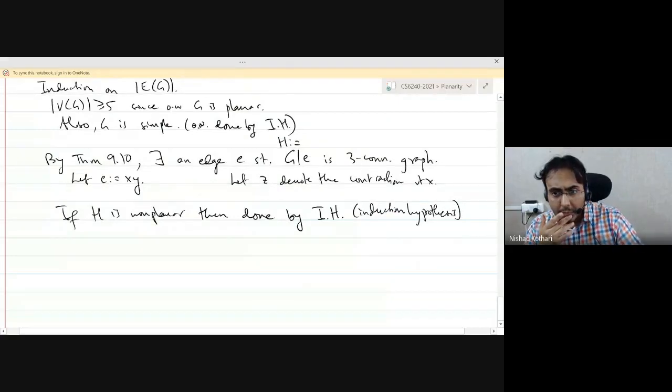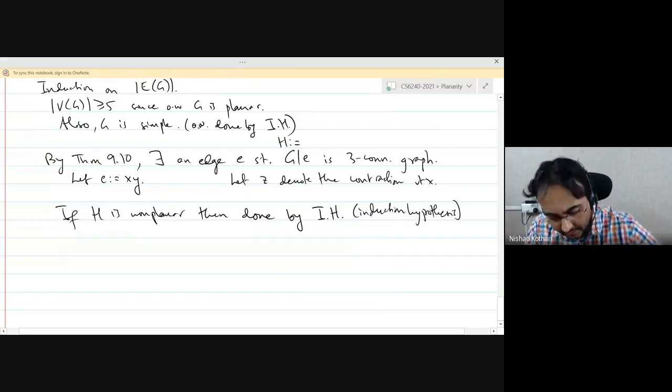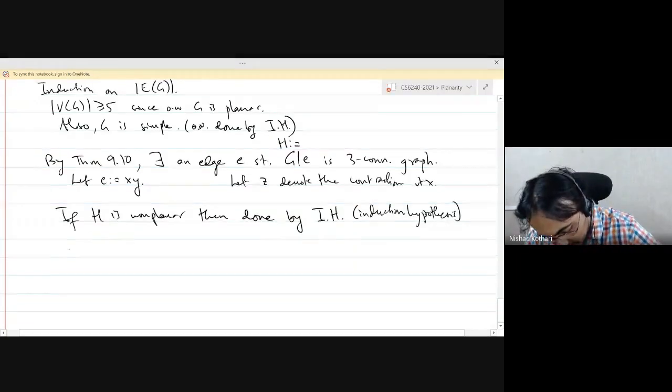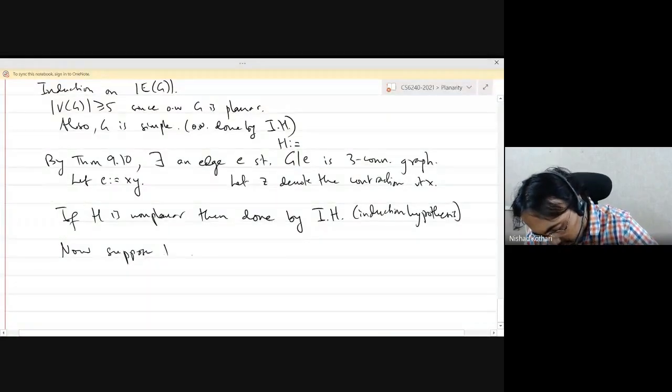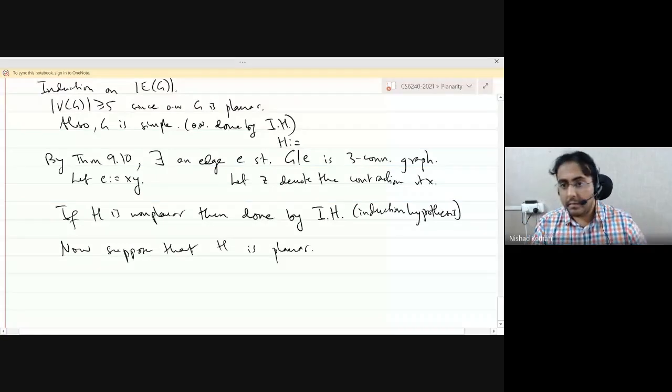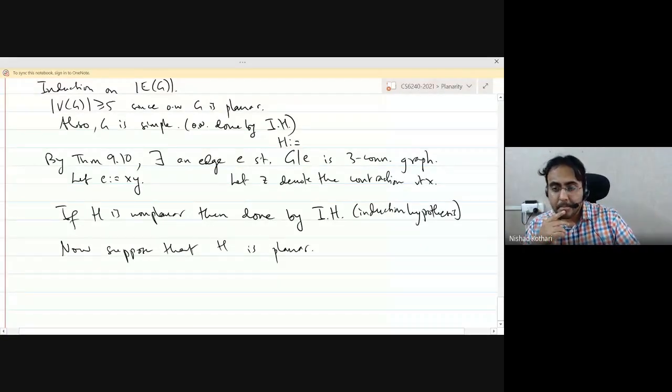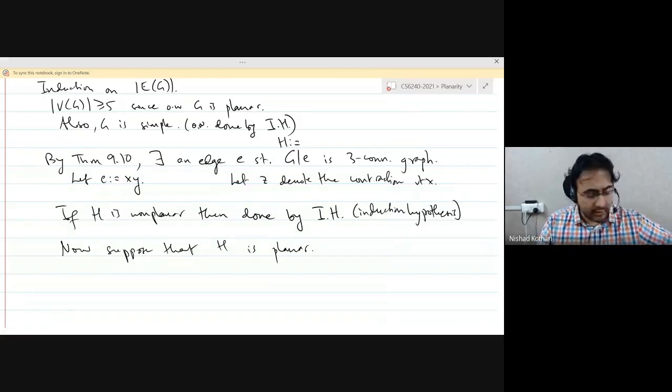So we may suppose that H is planar, right? That's the case we need to deal with. Now suppose that H is planar. So H is a planar three connected graph.